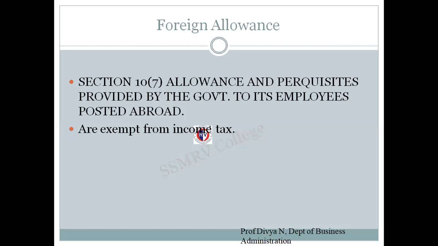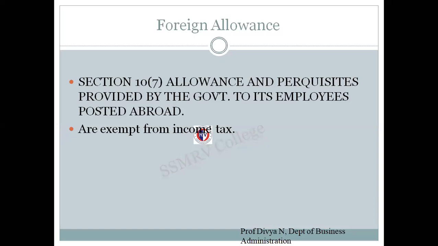Next up, we have foreign allowance. So what is this foreign allowance? This is the allowance and perquisites provided by the government to its employees posted abroad. It is mainly paid to government employees. For example, say there is an Indian embassy in Australia. Obviously, Indian citizens will be deployed there for managing and taking care of the embassy.